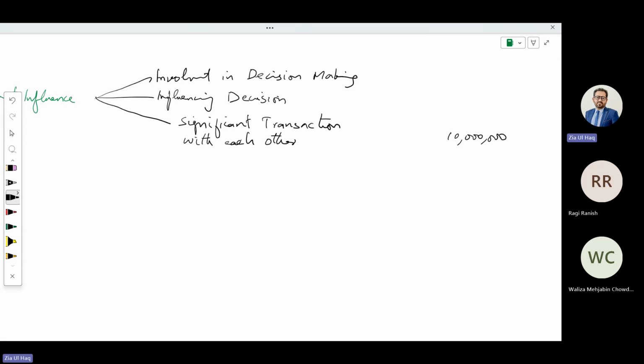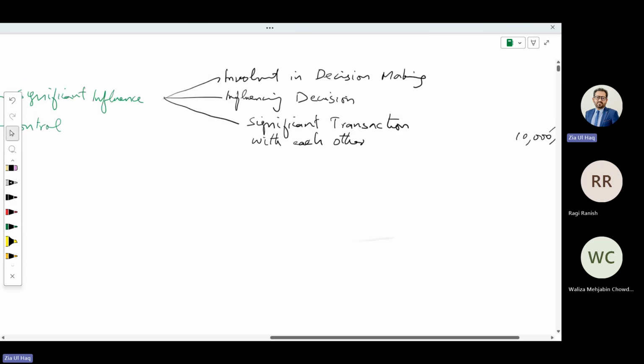Out of that 10 million, suppose 8 million is associated with your business. So being a major influencer of their business, you can influence their decision making. You can call it an associate if you are having investment in that company.